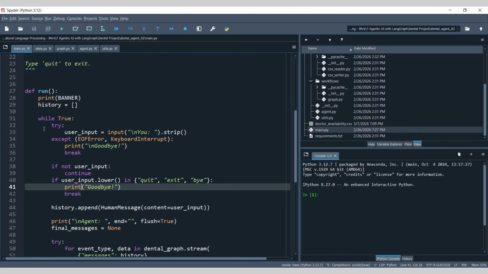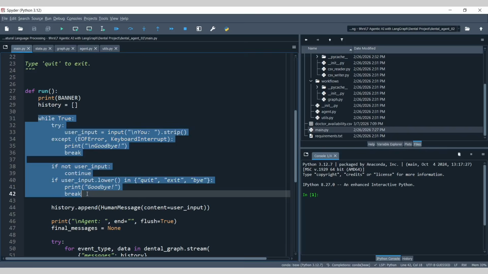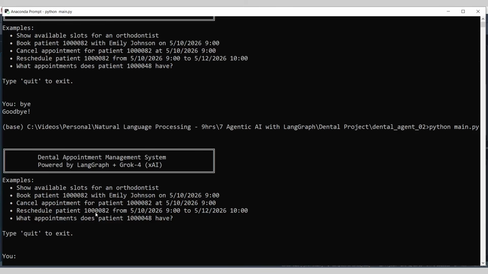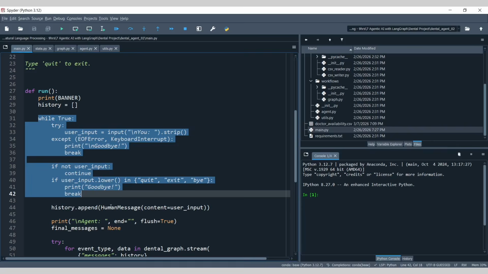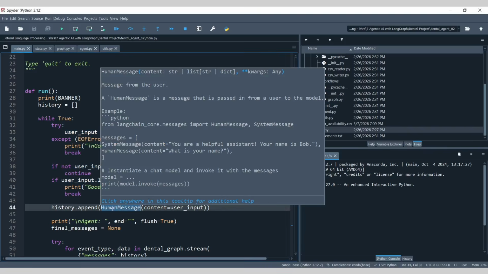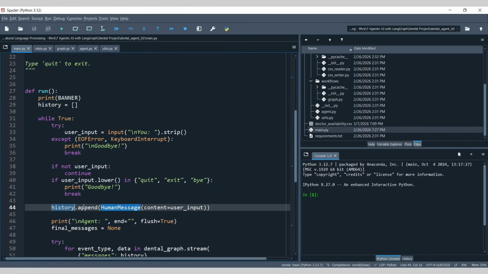That is exactly what this block is all about. It will continuously ask you the question, whatever you are passing from the front end. For example, you are asking, hey, I want to book an appointment for a general dentist, right? So whatever message you have sent, that is basically appended here as a human message in the history.